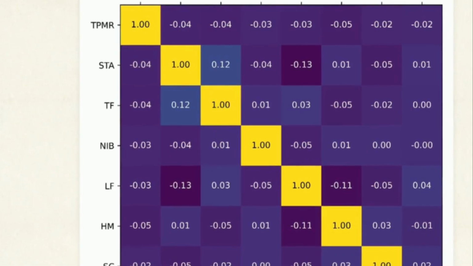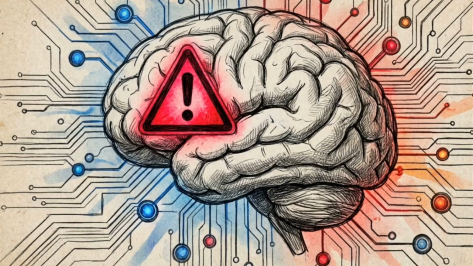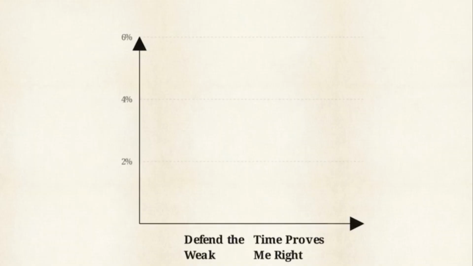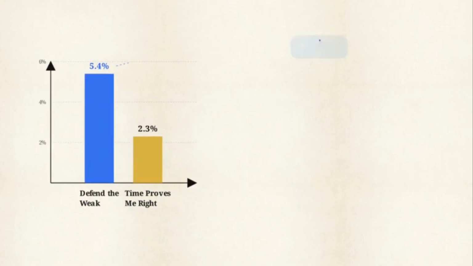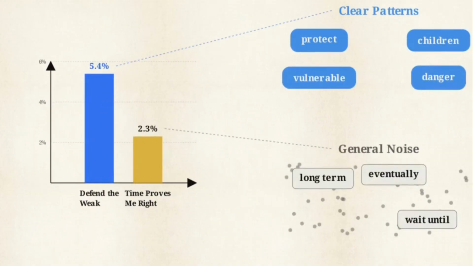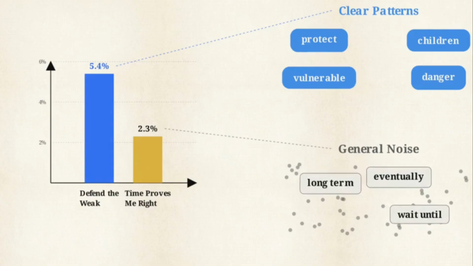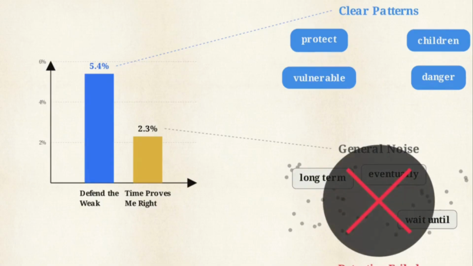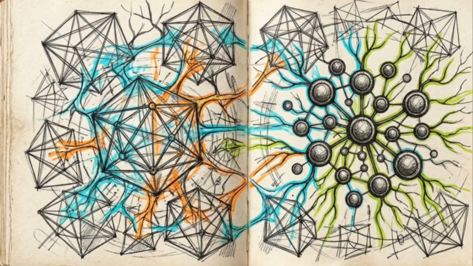This secondary heat map visualizes correlations specifically within a vaccine dataset, showing that volatile topics often produce distinct clusters of these narrative formulas. However, the AI models do face limitations. Tropes with fewer examples in the training data, such as "time proves me right," lack clear linguistic patterns and are significantly harder for models to detect reliably.